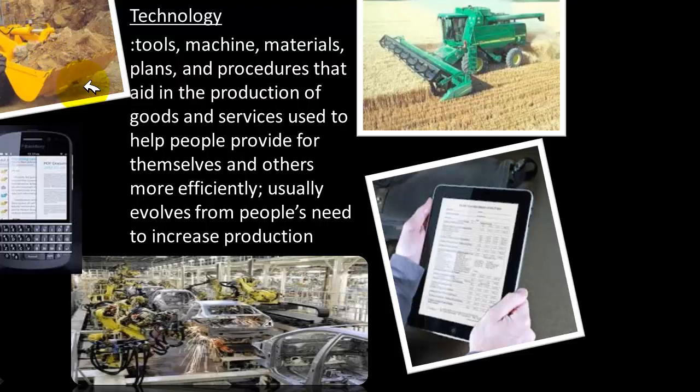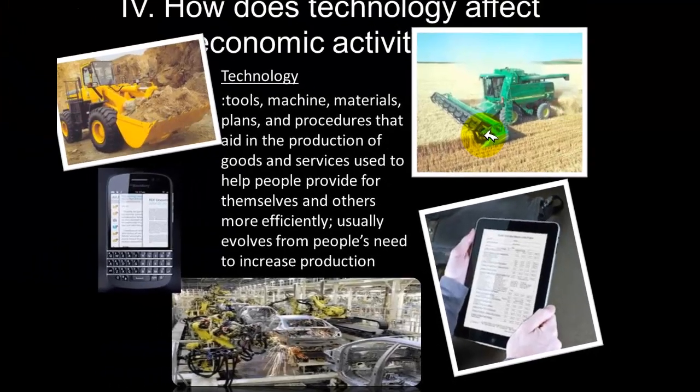For example, the shoveler, as our need evolved from our need to move things quickly, to move earth quicker, to be able to contact each other and then receive email on the go, from our need to produce automobiles quicker, from our need to have the power of a computer in our hand, but not actually have to carry a computer. From our need to be able to harvest crops quicker.